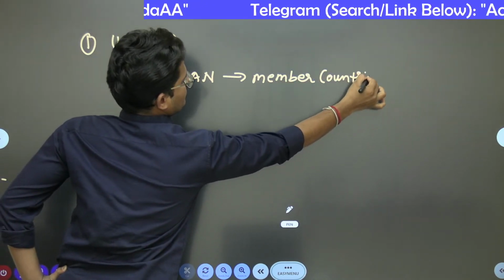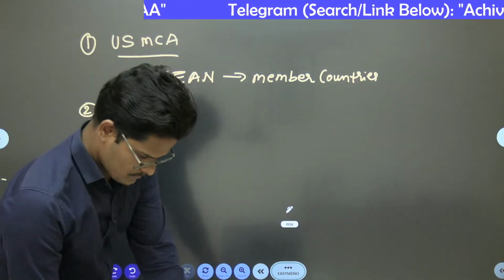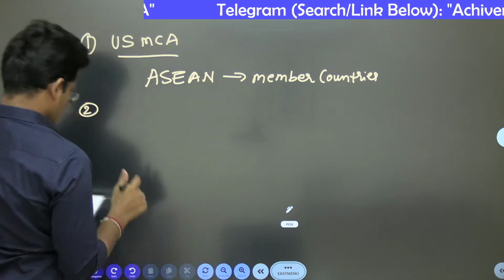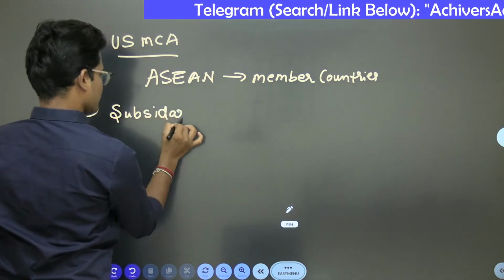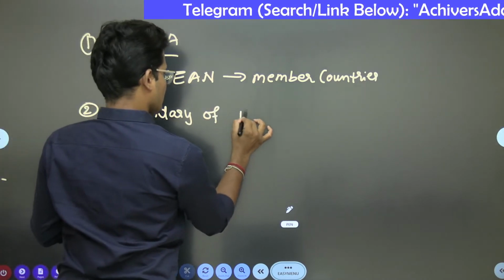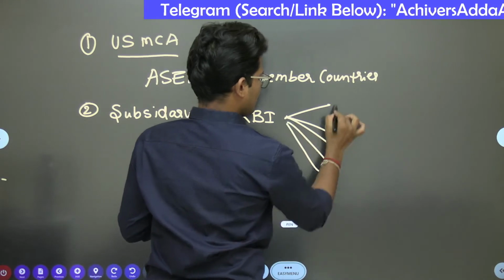There was also a question related to subsidiaries of RBI. What is the new subsidiary of RBI, guys? There are 5 subsidiaries now: 1, 2, 3, 4, 5.